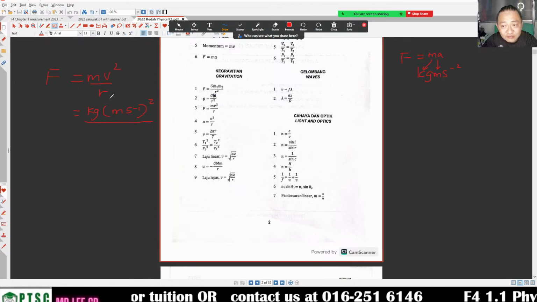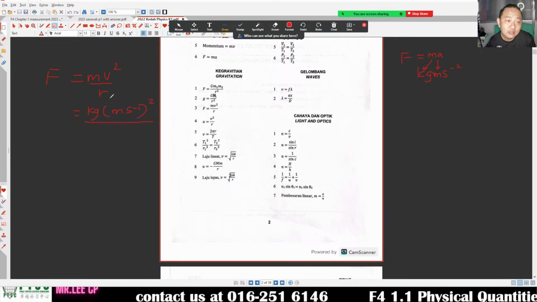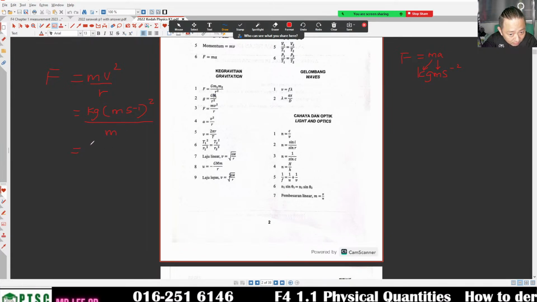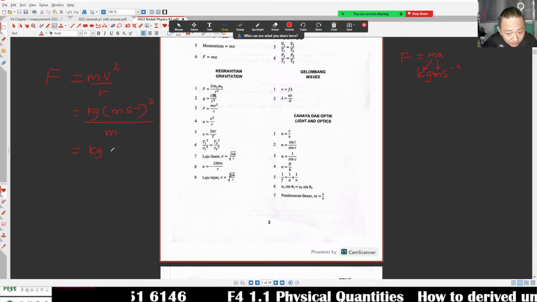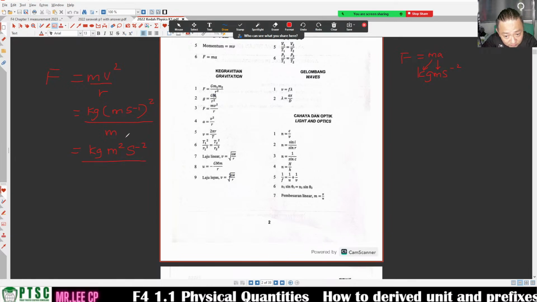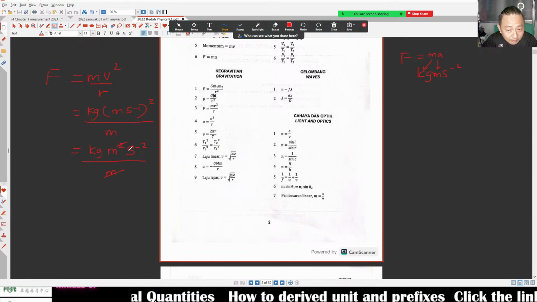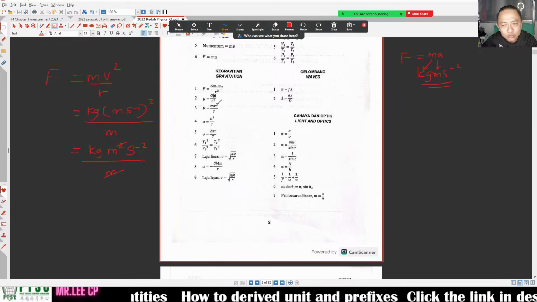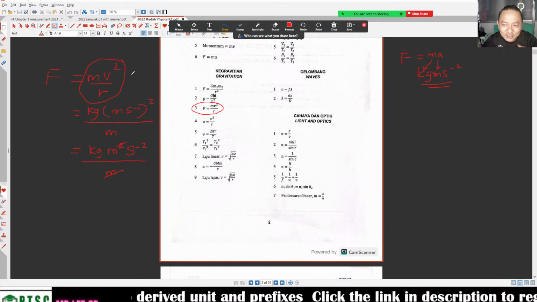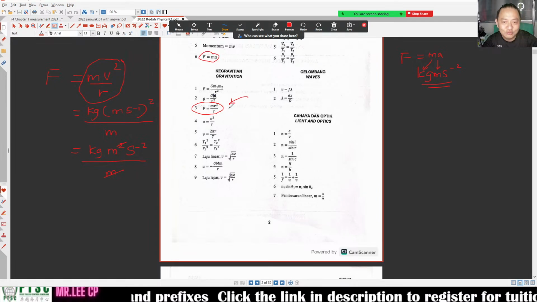This is r. R stands for radius. It is one kind of length. How long it is. So r is in meter. I want to derive the unit. This one squared, I get m square. This one squared, I will get s^-2. This one is meter. I cancel 1 meter away. kg m s^-2. Still the same. Then what for you susah-susah, cikgu? Once you want to derive the unit, you use the easier formula. Why you want to use this one? But in fact, it will give you the same unit.